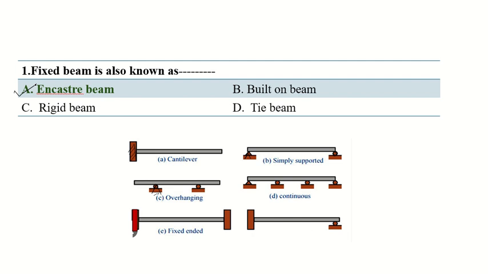Okay, more than one span is there, then it is called continuous beam. Fixed ended beam, both ends are fixed. If the two ends are fixed, it is called as fixed beam. And it is a propped cantilever beam. In propped cantilever beam, one end is fixed and other end is simply supported.